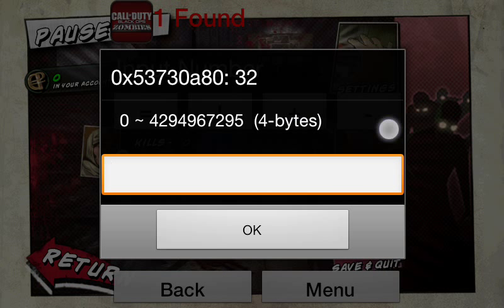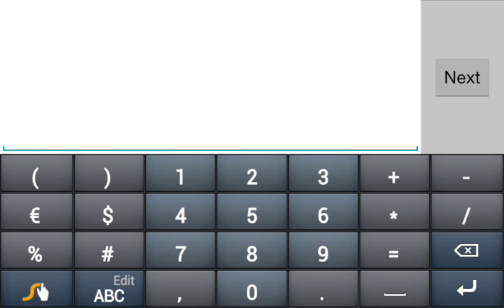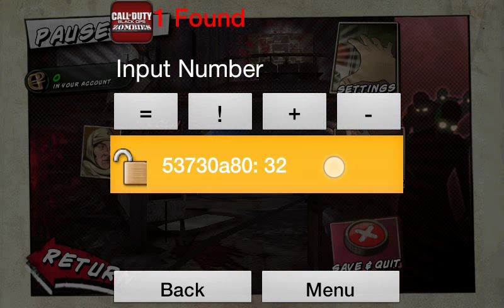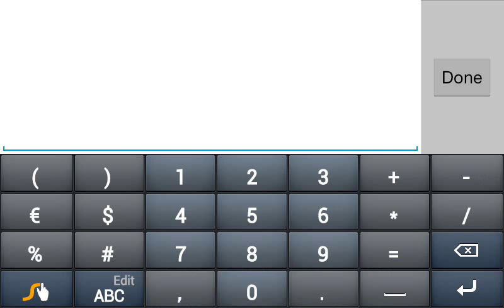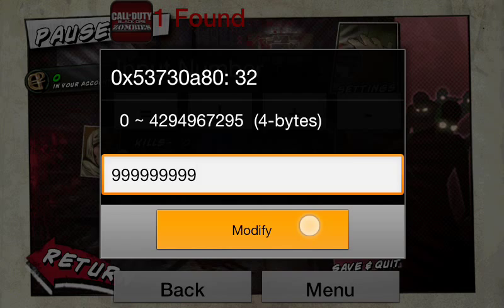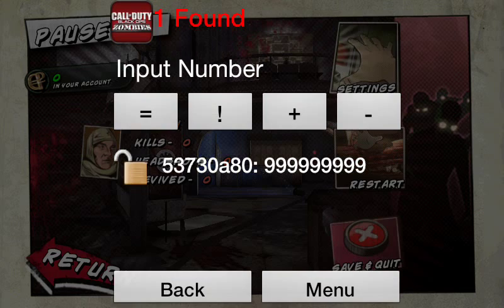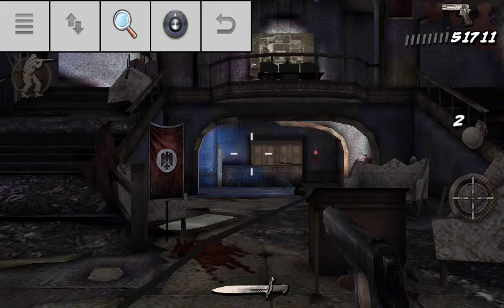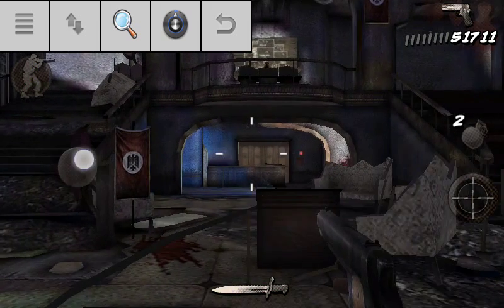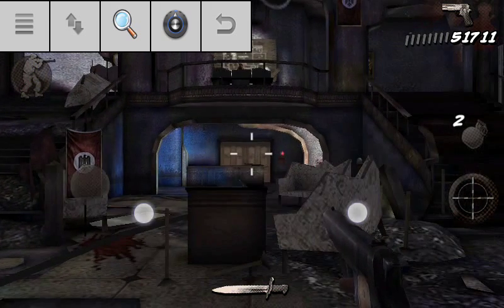It should always be 4 bytes right here. Alright. And type in right here. Also, what you need to do is click on it. Type in whatever amount of bullets you want. Click modify. As you can see, that gives me a whole lot of ammo for the pistol.